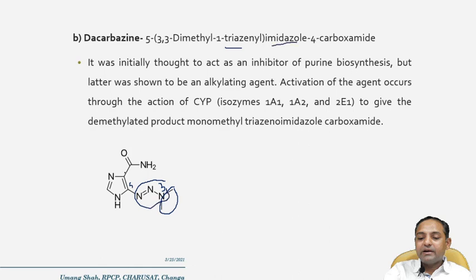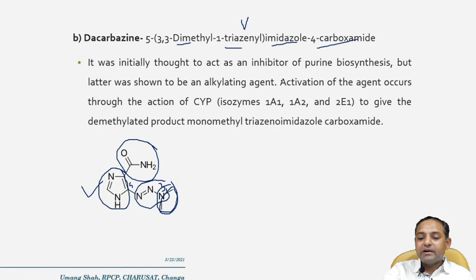Then imidazole, this ring is called imidazole, and on the fourth position a carboxamide group is there. Again I am repeating, this is the fifth position, this is the fourth position. So 3,3-dimethyl, 1-triazenyl, the basic ring is the imidazole, and 4-carboxamide.